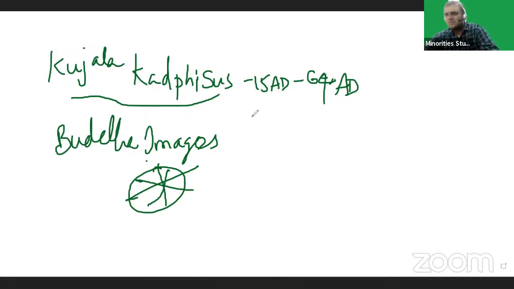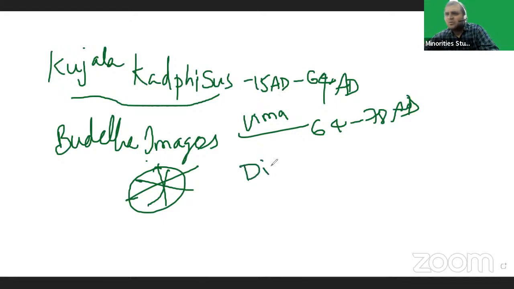After Kujula Kadphises, Vima Kadphises became ruler. Vima ruled between 64 to 78 AD. Vima minted gold currency, that is denarii.